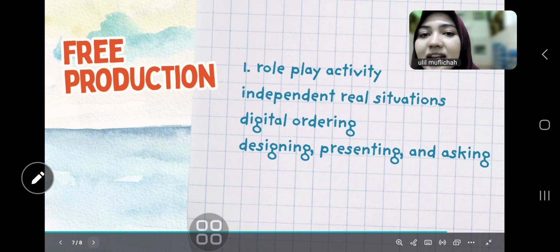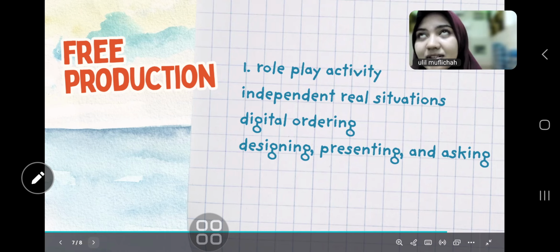And the second is independent real interaction with the media. The second activity is independent real interaction with the media. In this activity, students practice English in a real life situation by acting as customers ordering food or drink, where they interact with servers and use polite expressions that have been learned during the lesson.